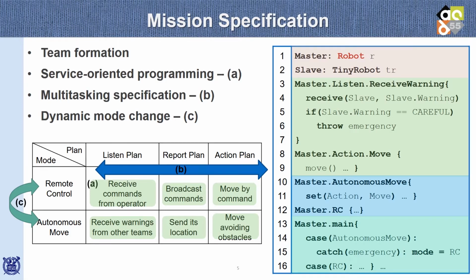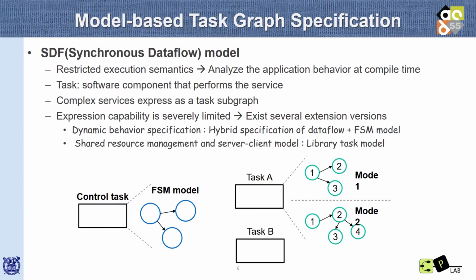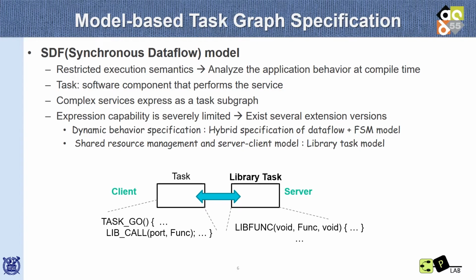In our framework, we use the model-based task graph specification to express the internal behavior of each robot. Synchronous data flow model is a popular model. It has restricted execution semantics so that it can analyze the application behavior at compile time. However, its expression capability is severely limited, so our extended model uses finite state machine to represent dynamic behavior and a special type of task called library task to manage shared resources among multiple robots.